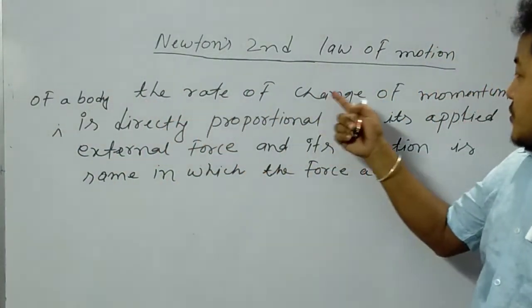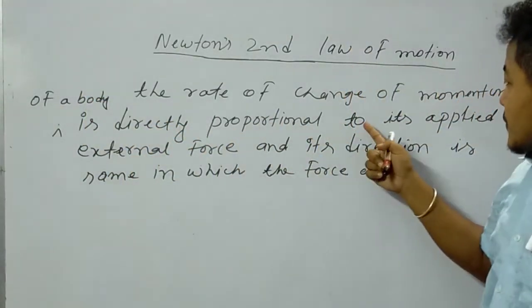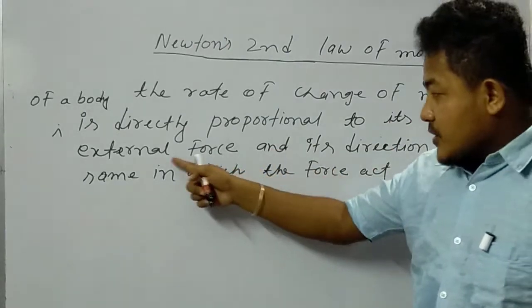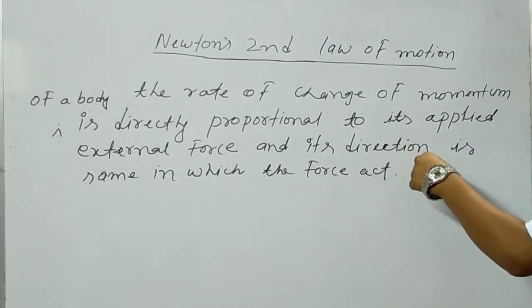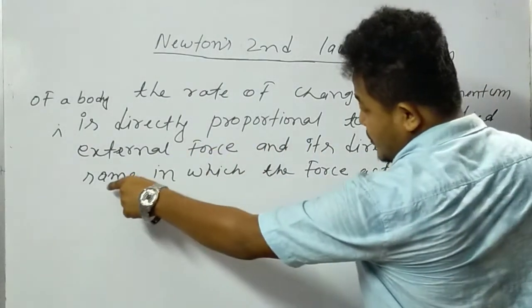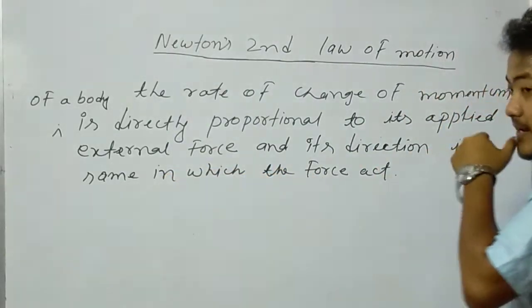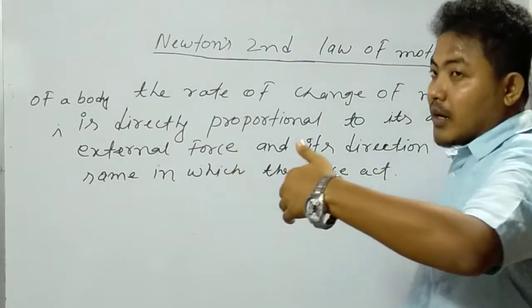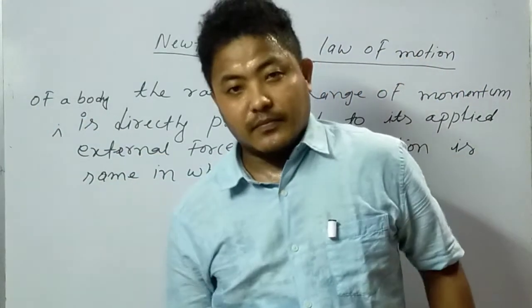The rate of change of momentum of a body is directly proportional to its applied external force, and its direction is the same in which the force acts. That means the direction will be in the way in which the external force acts.